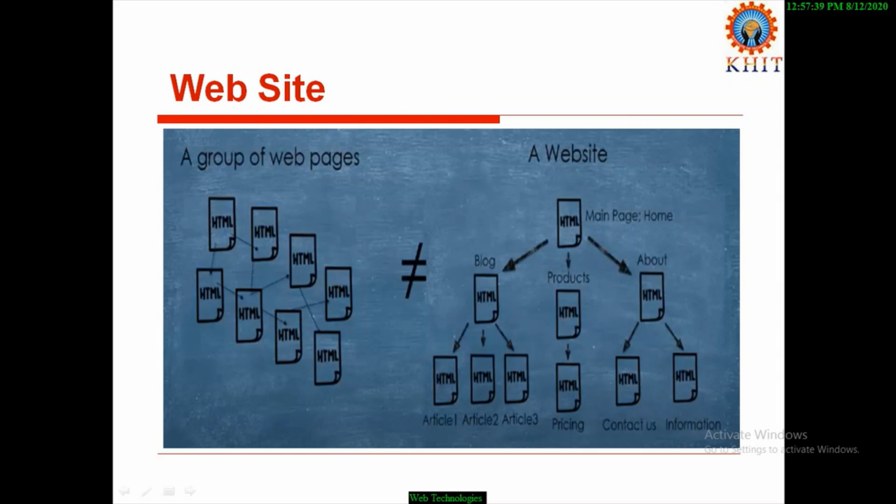Coming to this, this is a website. What is the difference between a group of web pages and a website? A website is a group of web pages, and these web pages are structurally organized. But for a group of web pages, this image shows a group of web pages with some links, but these are not organized structurally.